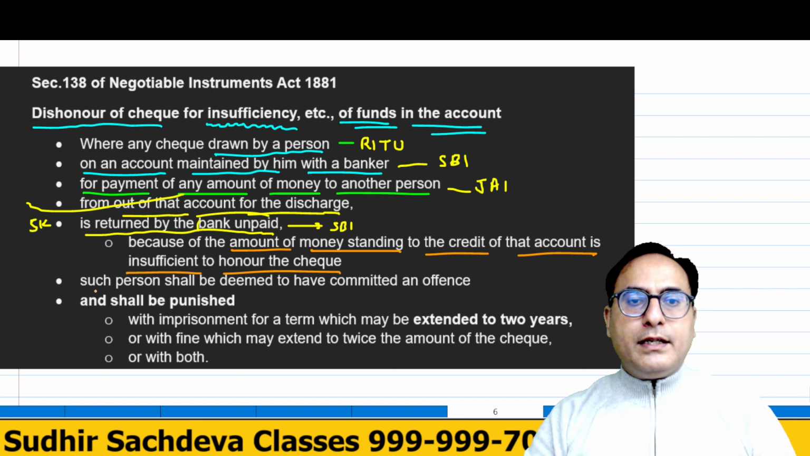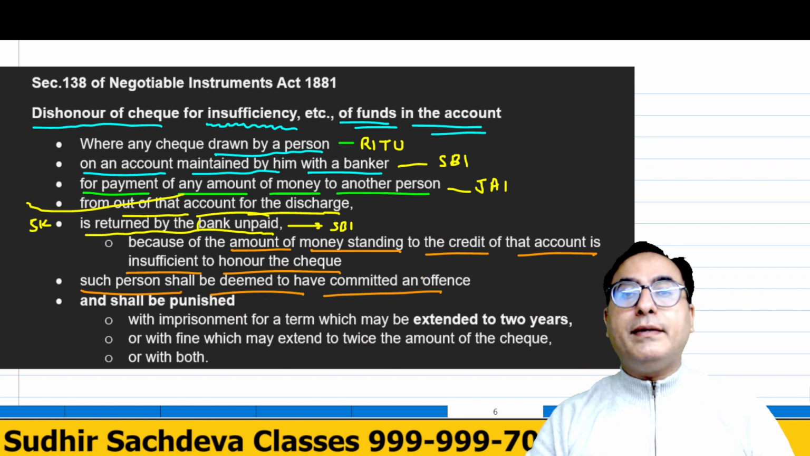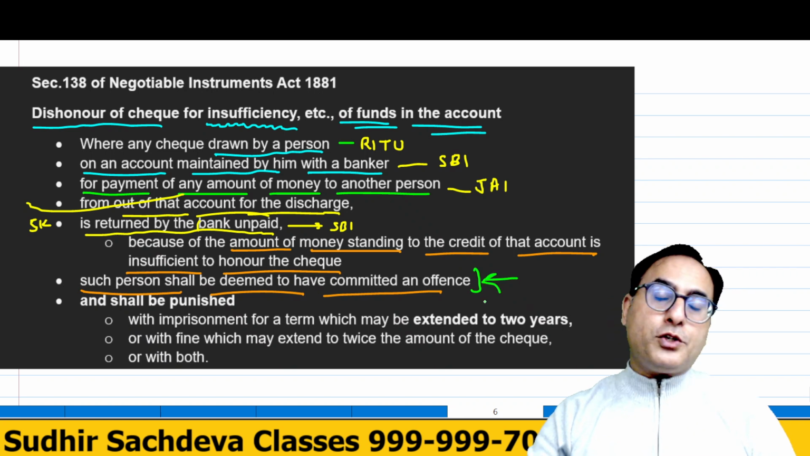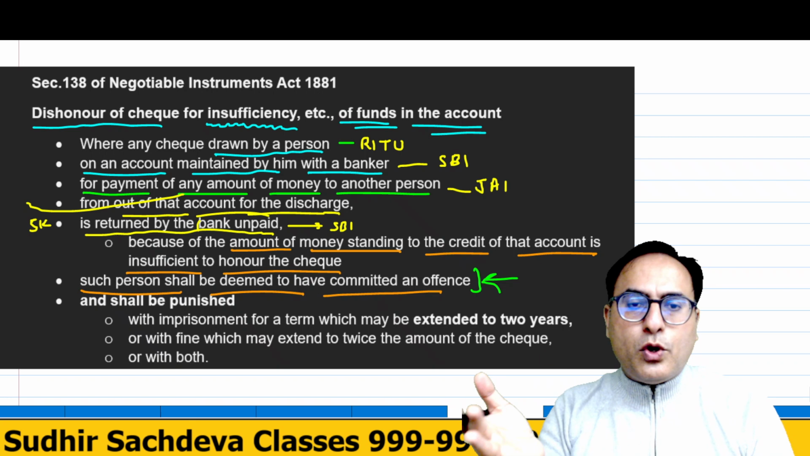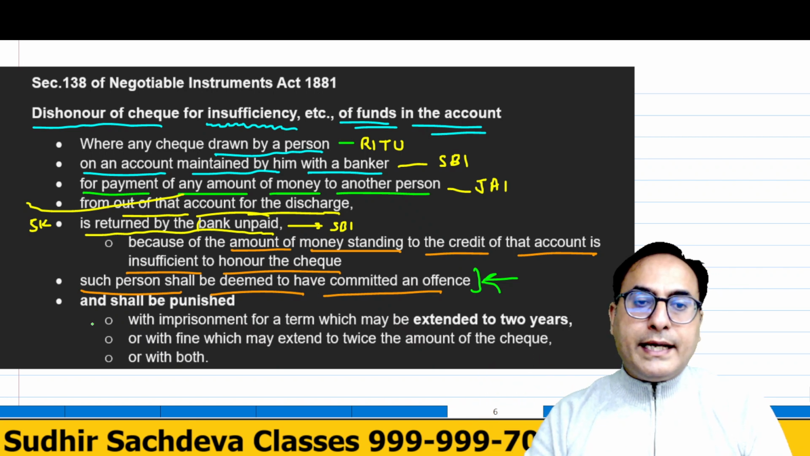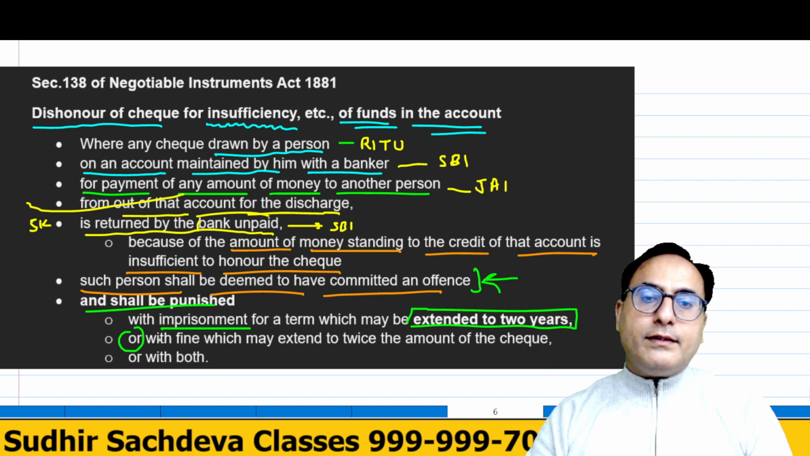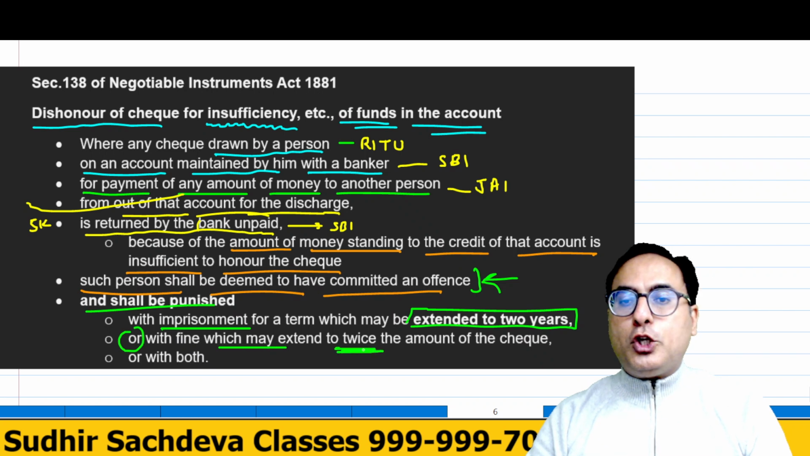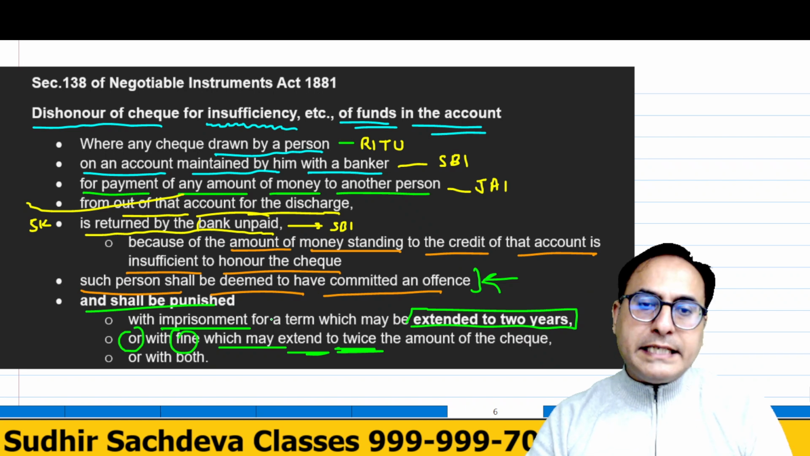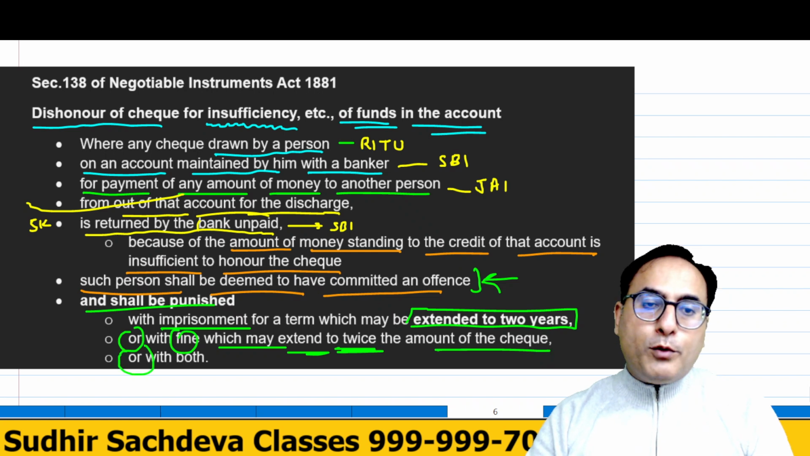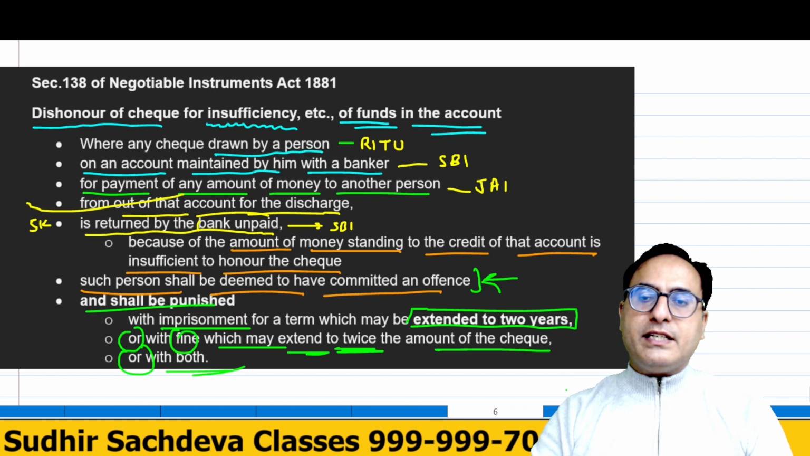Now what can be done? Here such a person shall be deemed to have committed an offense. So a person who did not have money in the account, still issued a check and the check is dishonored by the bank. In that particular case, punishment can be given. The punishment may be imprisonment which may extend to 2 years, or a fine which may extend to twice the amount of the check, or both. It all depends upon the court what decision is made by them, right?